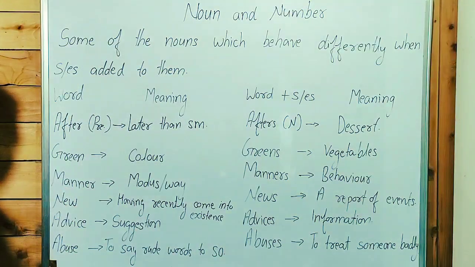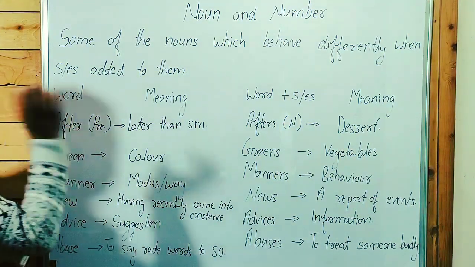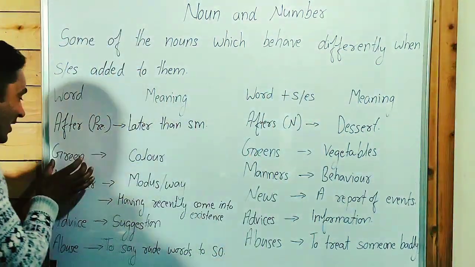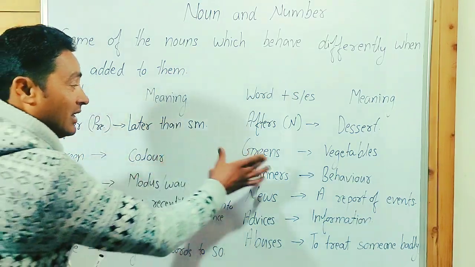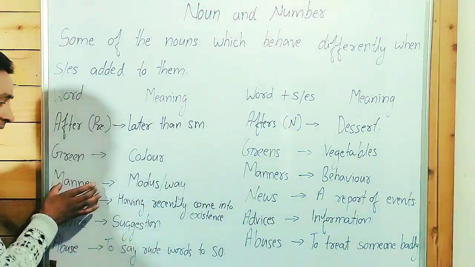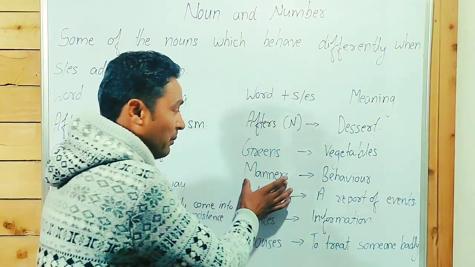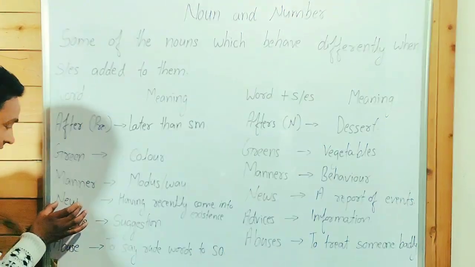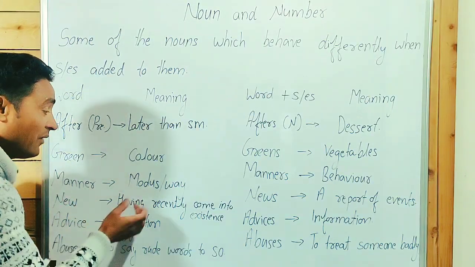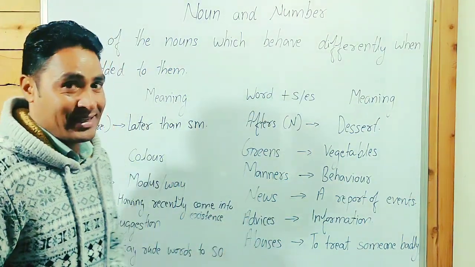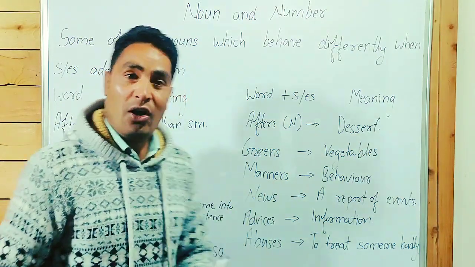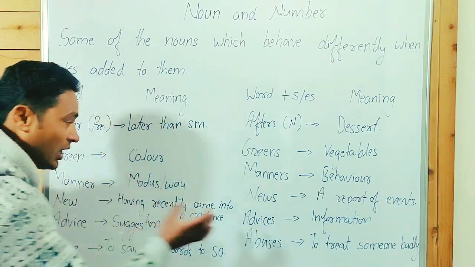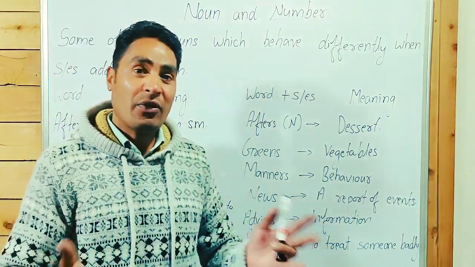Guys, these are the words. I repeat: after, preposition, later than something; afters, noun, dessert; green, a name of color; greens, vegetables; manner, modus, you can say way; manners, behavior; new, having recently come into existence; news, a report of events; advice, an uncountable noun, suggestion, and advices, information.